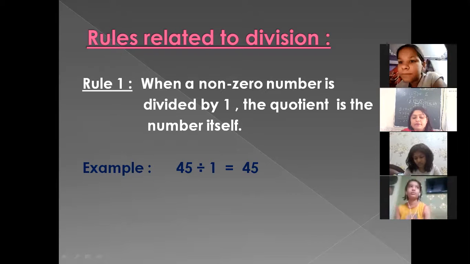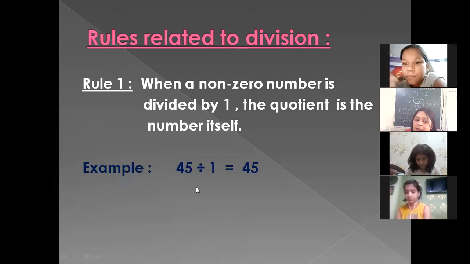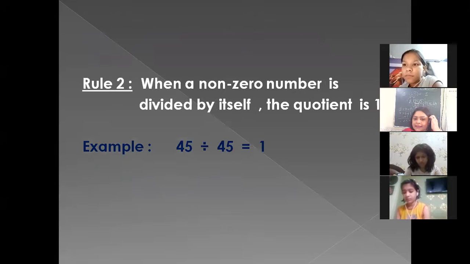So beta, this is the first property. When we divide any number by 1, what will be our answer? Number itself. One example is also given here: when we divide 45 by 1, our answer will be the number itself, that is 45. Okay, then we are going to move to the next slide.